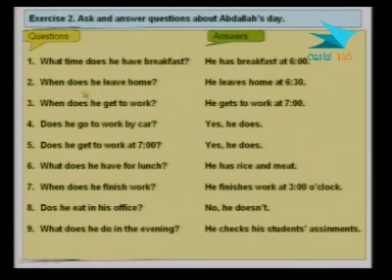2. When does he leave home? He leaves. Notice also, he leaves home at 6:30. Number 3. When does he get to work? He gets to work at 7.